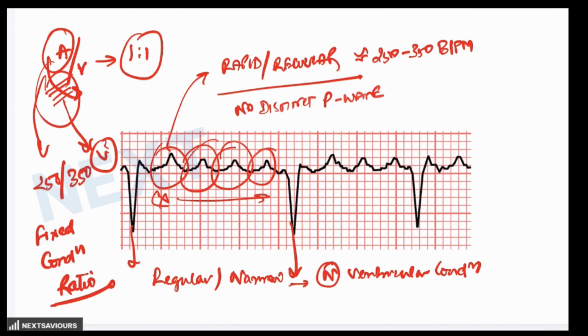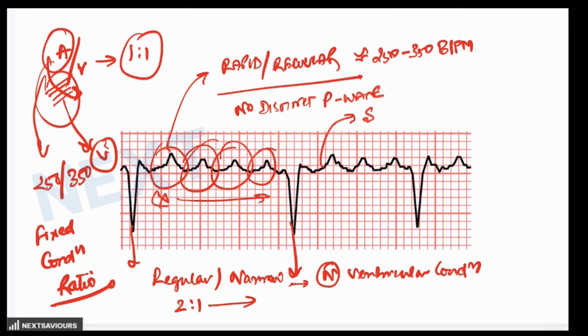What does it mean? If I say the conduction ratio is 2:1, it means that every second atrial impulse is conducted to the ventricle. If I say it is 3:1, that means every third atrial impulse is conducted to the ventricle. So this is how, in the ECG provided over here, there is the appearance of the classical